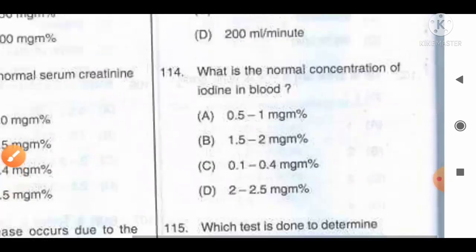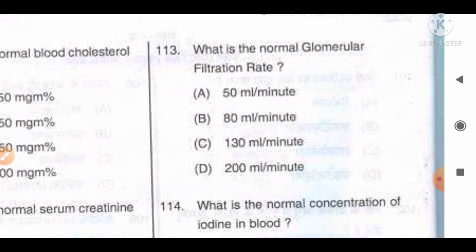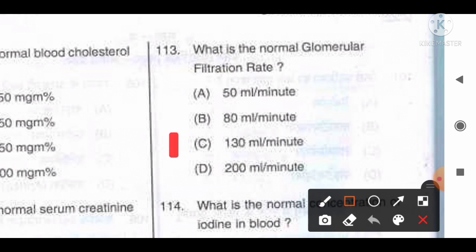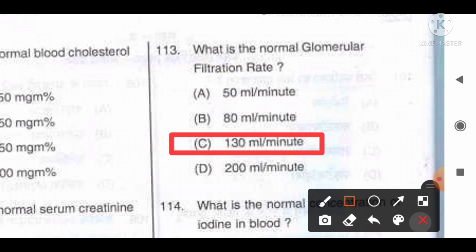Move to the next question, number 113. What is the glomerular filtration rate? And the options are A 50 ml per minute, B 80 ml per minute, C 130 ml per minute, D 200 ml per minute. And the information available regarding this question: glomerular filtration rate or GFR for men is 100 to 130 ml per minute, and for females it is generally around 90 to 120 ml per minute. So from the given information we can say option C, 130 ml per minute, is the correct answer for this question.